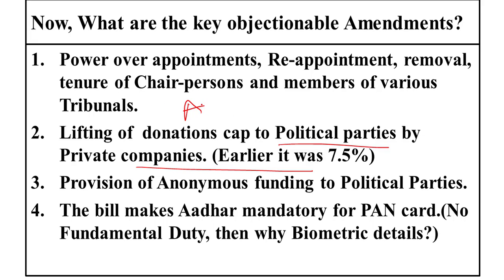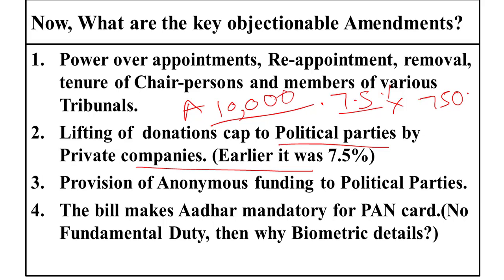Suppose a company A has earned a profit of 10,000 crore rupees, averaged over the last 3 years. Then it can only donate 750 crore rupees in a particular year to various political parties. That is 7.5%, which comes out to 750 crore rupees. Now this cap has been lifted.